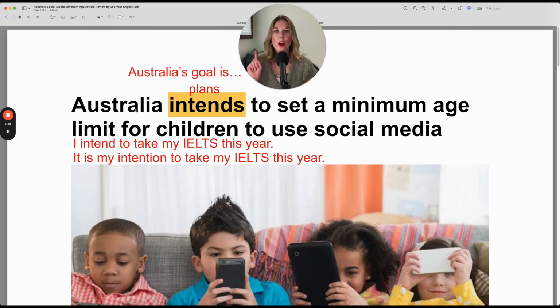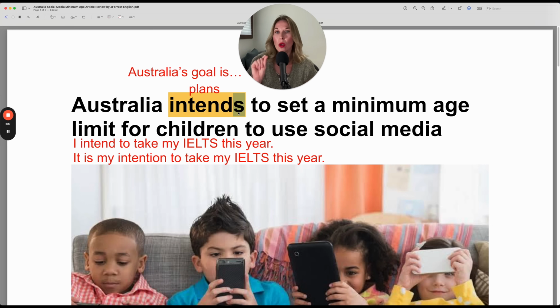You could also say Australia plans to set a minimum age. You could write it slightly differently and say Australia's goal. Notice here there's a possessive because the goal belongs to Australia. Australia's goal is, and then the infinitive, to set. So the main verb is to intend. You could say, I intend to take my IELTS this year. That's your goal. That's your plan. But remember, it hasn't happened yet.